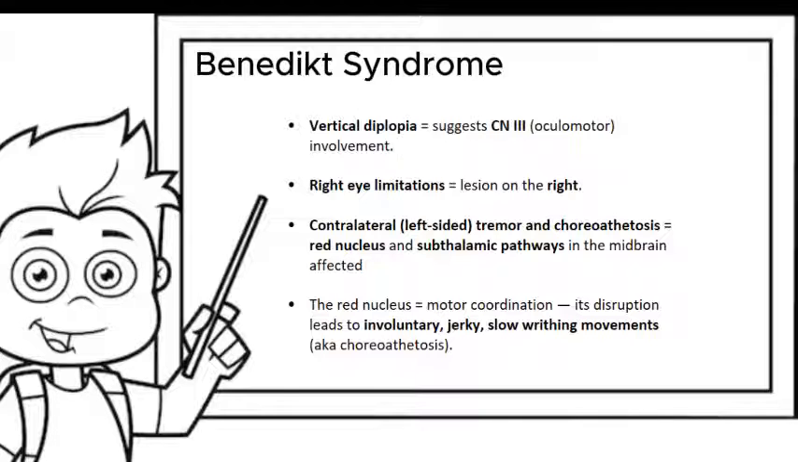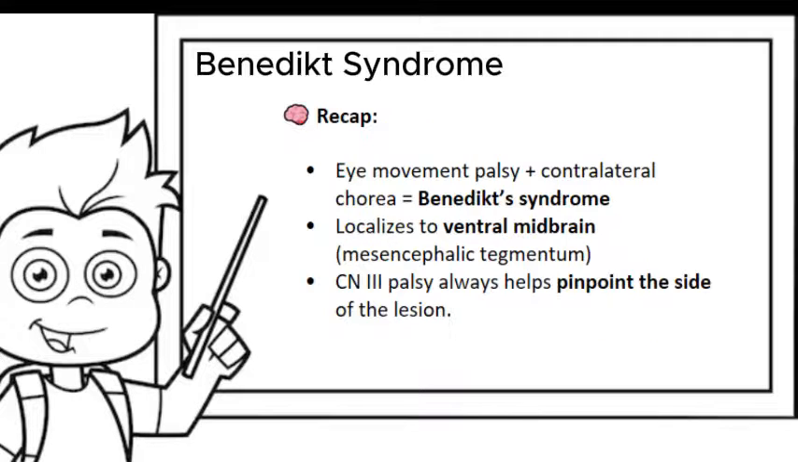in the midbrain. The red nucleus modulates motor coordination, and its disruption leads to involuntary, jerky, slow writhing movements, which we call choreoathetosis. So, we have a midbrain lesion that hits cranial nerve number 3 fibers, which is causing eye movement problems, and motor modulation pathways causing movement disorders. So, whenever you see eye movement palsy plus contralateral chorea, always think Benedikt syndrome.